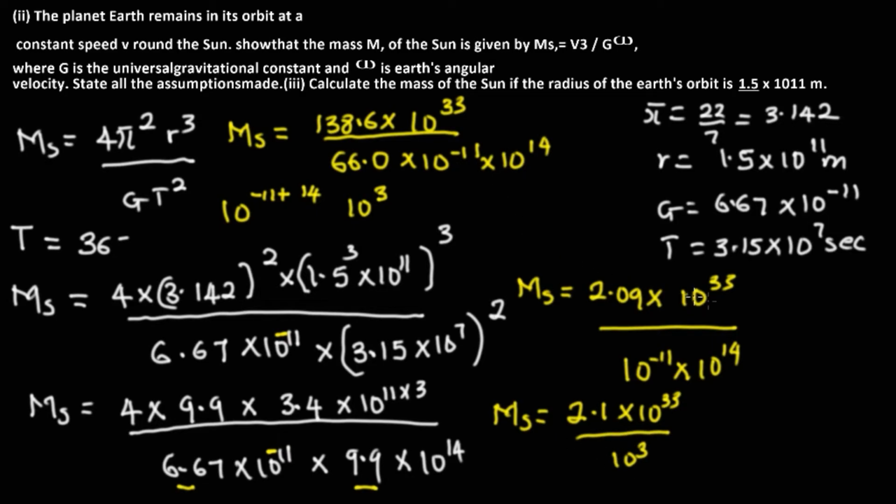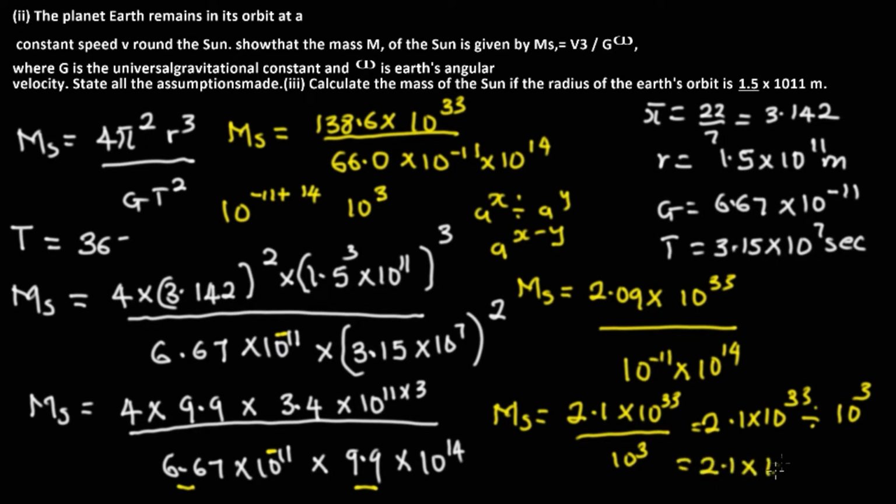Now, we can still rewrite this equation as 2.1 times 10 raised to the power 33 divided by 10 raised to the power 3. You should know that when there is a division sign like a raised to the power x divided by a raised to the power y, we're going to be having a raised to the power x minus y. So on doing that, we're going to be having 2.1 multiplied by 10 raised to the power 33 minus 3.